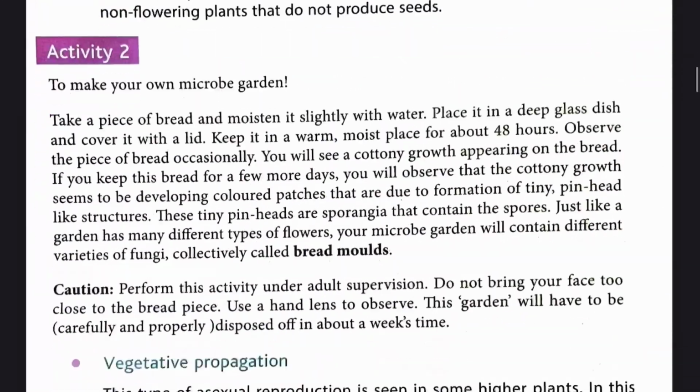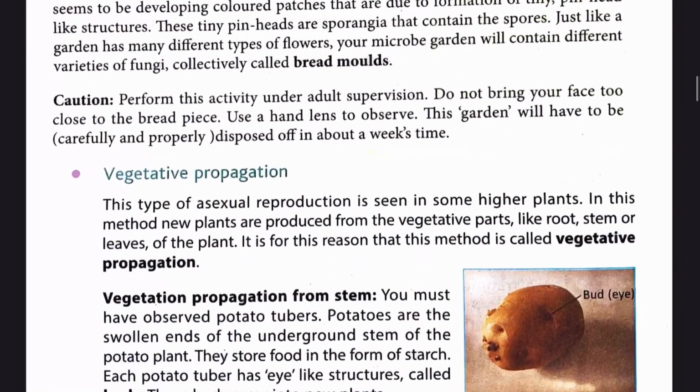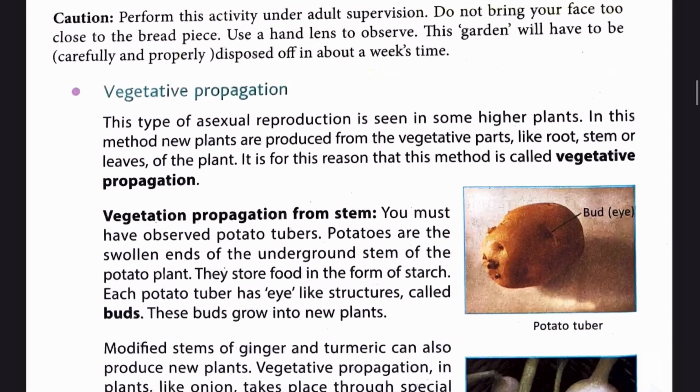In the next class, I will discuss some other methods of asexual reproduction in plants, known as vegetative propagation. Thank you.